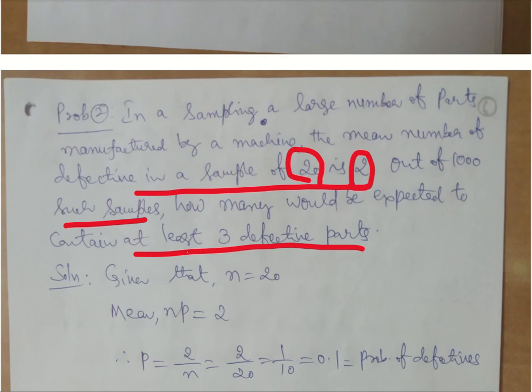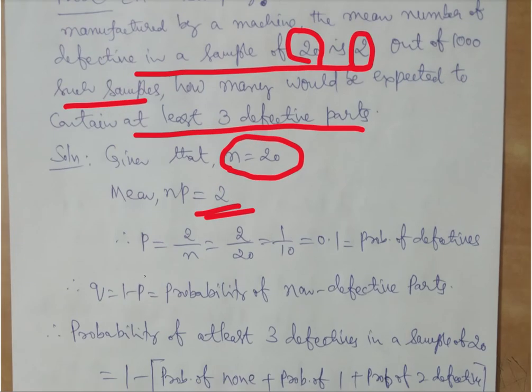This is also a binomial distribution problem because the sample is small and we again have only 2 outcomes, defective and non-defective. So we can consider a binomial distribution. Here n is 20, mean is given as 2, and mean is nothing but n times p. So np is equal to 2. We know n, so we can easily calculate p, which is 0.1. Why are we taking it as the probability of defective?